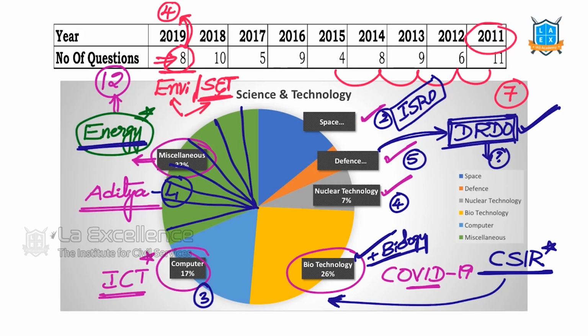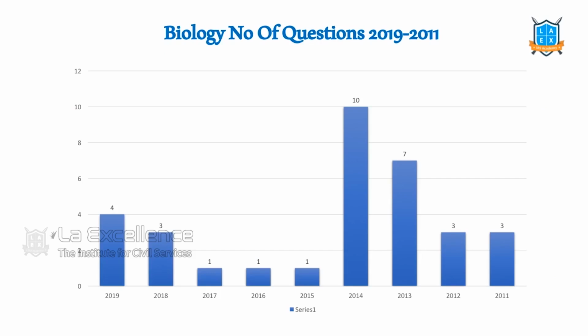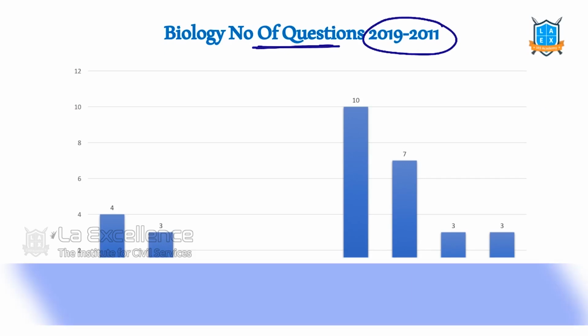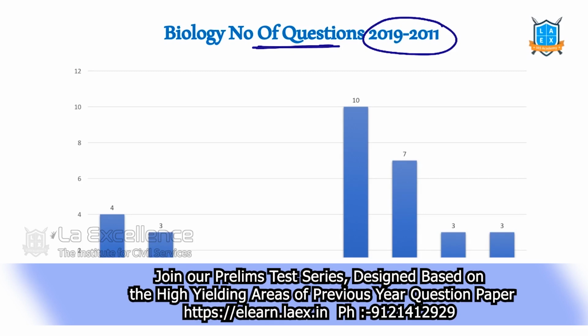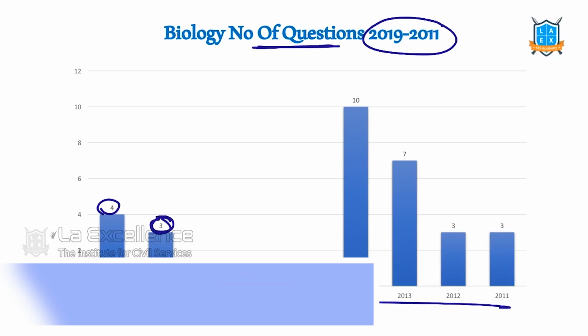Right, now let's go through the high yielding areas and then identify certain current issues for this particular session. Basic biology questions: in the last 8 years, there were many questions earlier. Slowly, their weightage started reducing, and in the past 2 years, they are asking basic biology questions to the tune of 3 to 4 questions. We can expect the same trend.